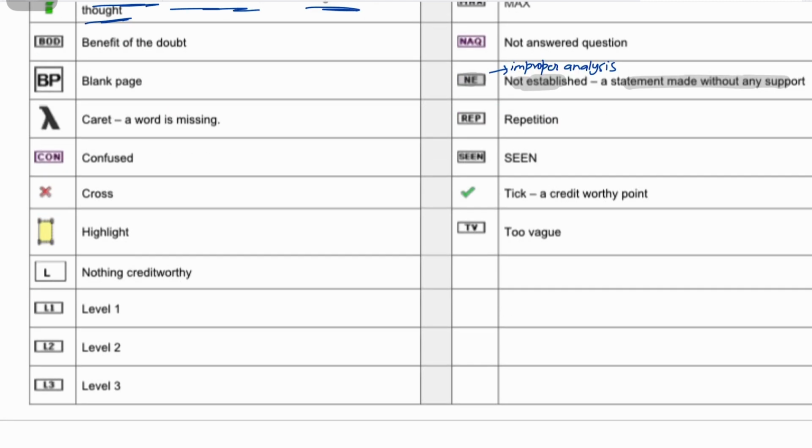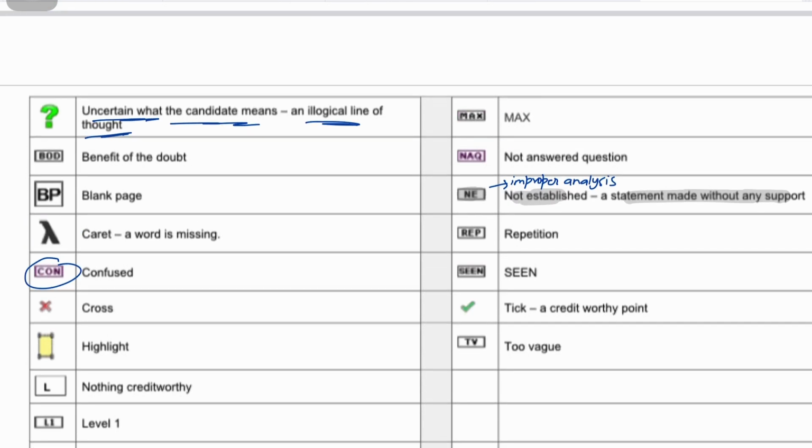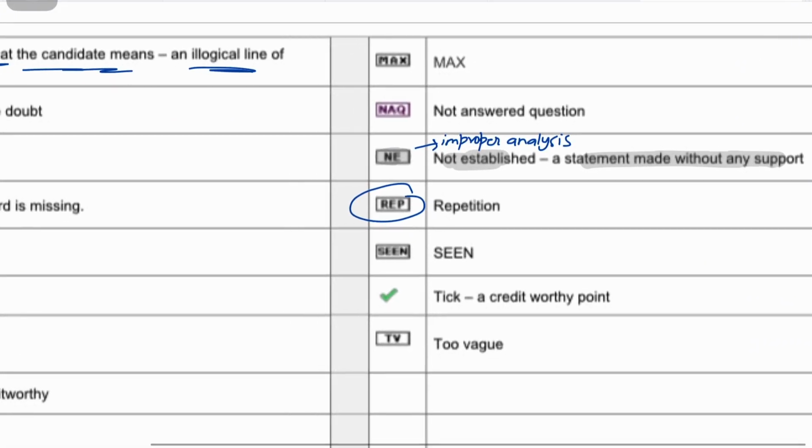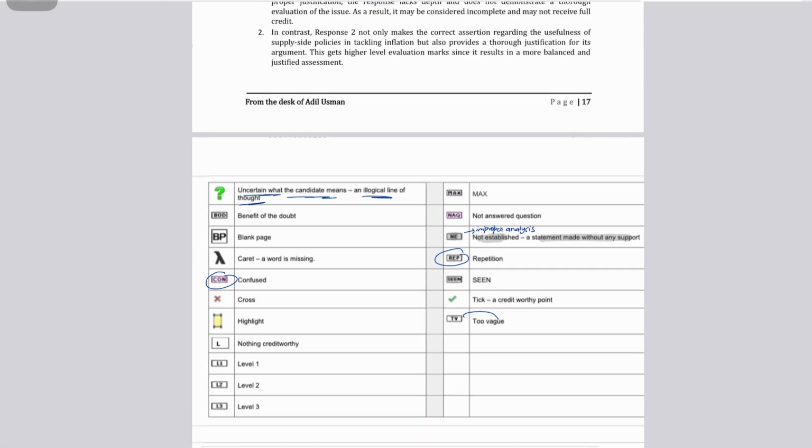If he sees that a student is confused, he will write CON, confused, right? If he sees that a student has repeated something, he'll write REP. So NAQ, not answered the question, right? ANY, not established a statement. TV stands for too vague. So he'll put TV there, too vague, right? Anyways, now coming back,